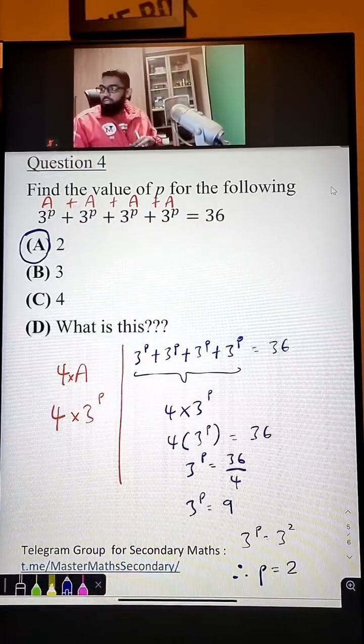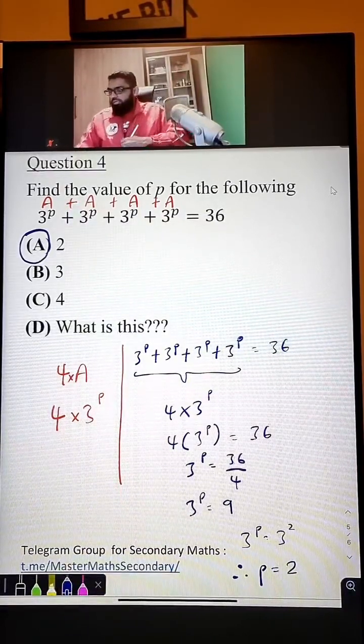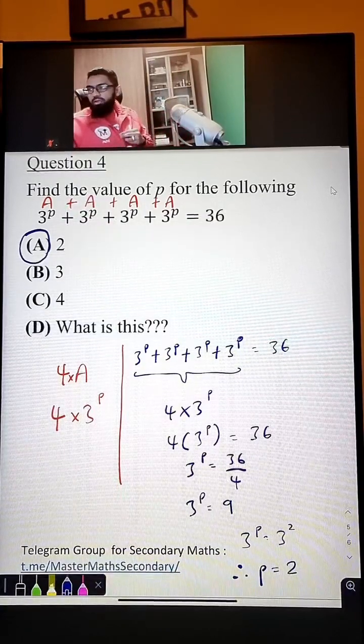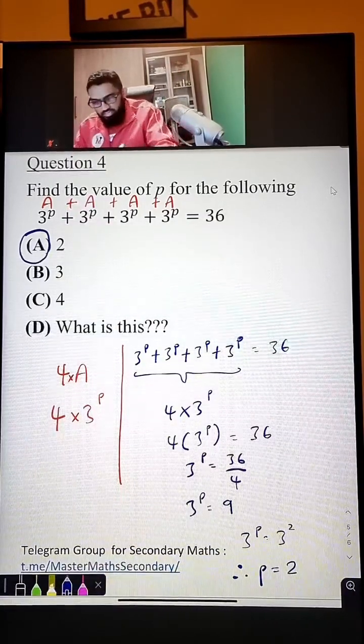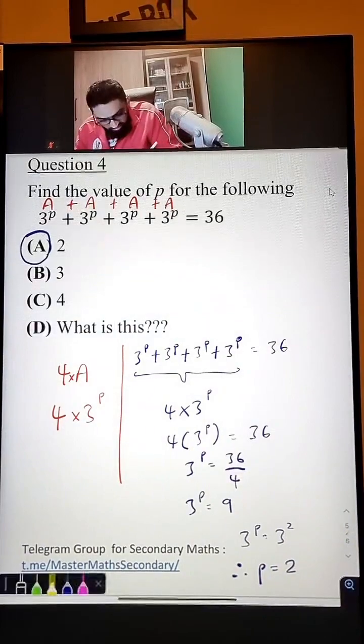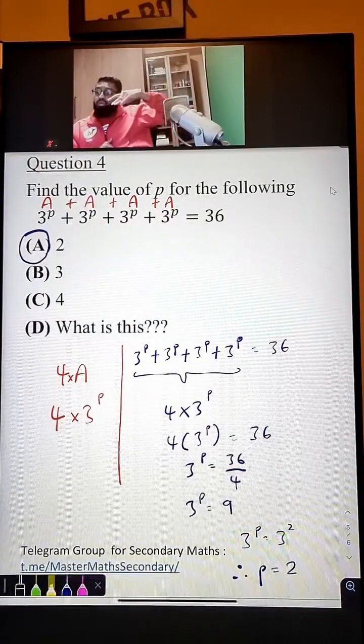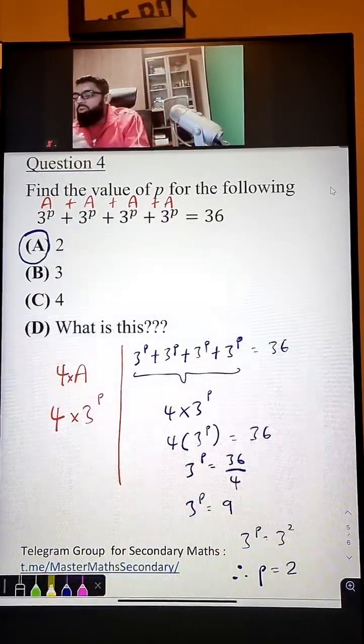That's all. Okay? Remove 3. Yes, that's why, yeah boy. That's why you put the base as the same. Okay? There's a reason why you put base the same. So that you can say that the power.